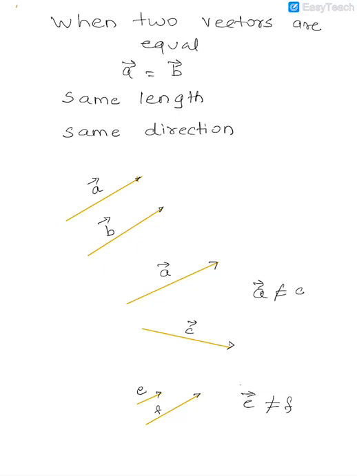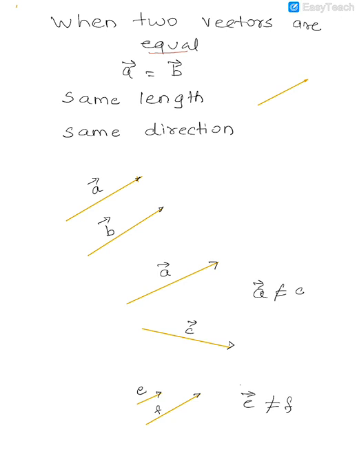Dear friends, we would be discussing what do you mean by equal vectors. When are two vectors equal? What is a vector? We said that a vector is an arrow, a simple arrow with a direction. So suppose this is an arrow, this becomes a vector. Now when two vectors are equal, they have the same length and the same direction.